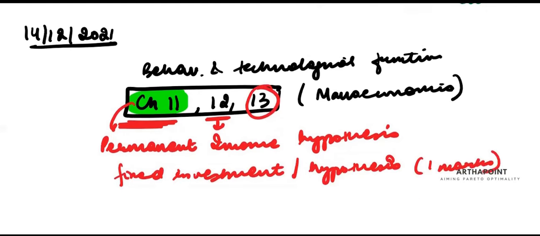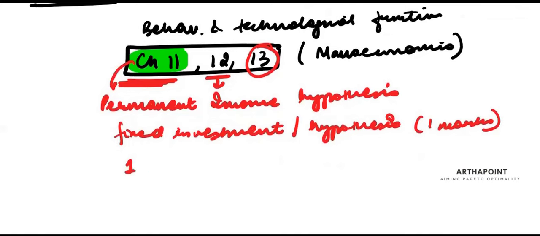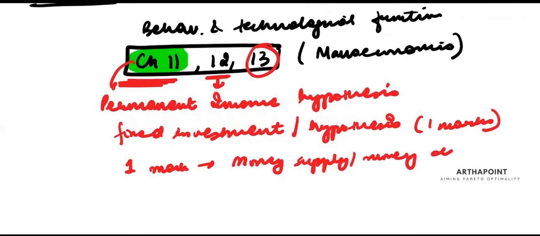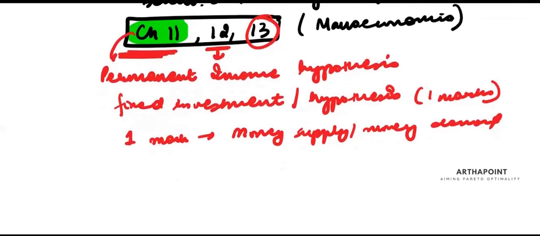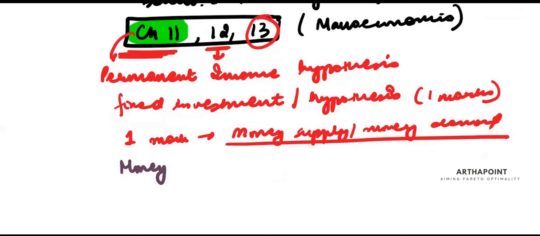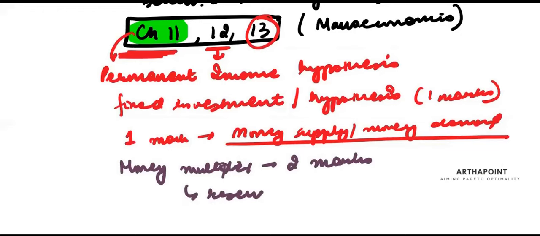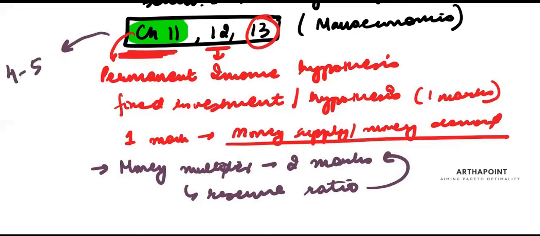And then there will be one question that will be coming from chapter 13. Again, I'm expecting a 1 mark question on money supply, money demand. Most probably they will give you a 1 marker here, or they will ask you to calculate money multiplier, and that will come as a 2 marks question. They will give you the reserve ratio. We have done this in the lectures, please see there. And they will ask you to find money multiplier. So this unit is supposedly coming for again 4 to 5 marks.